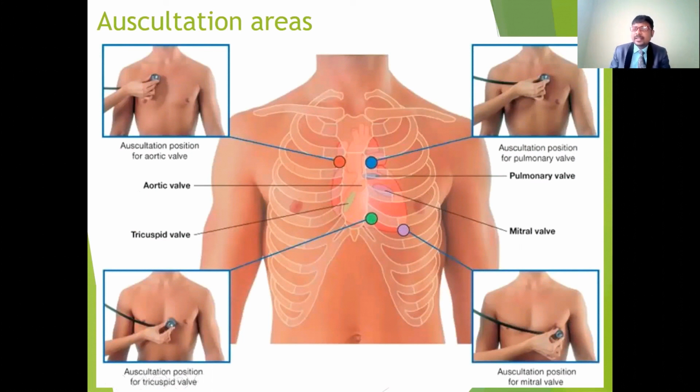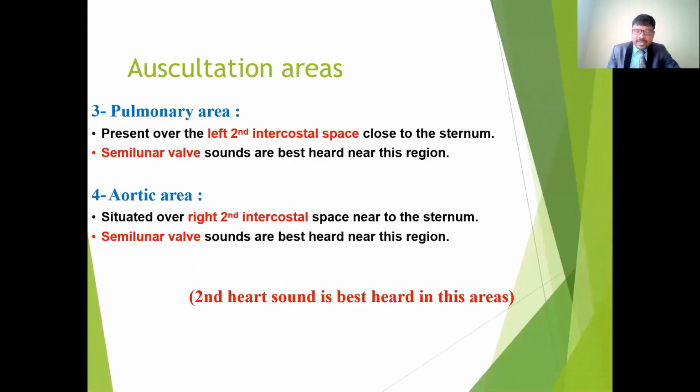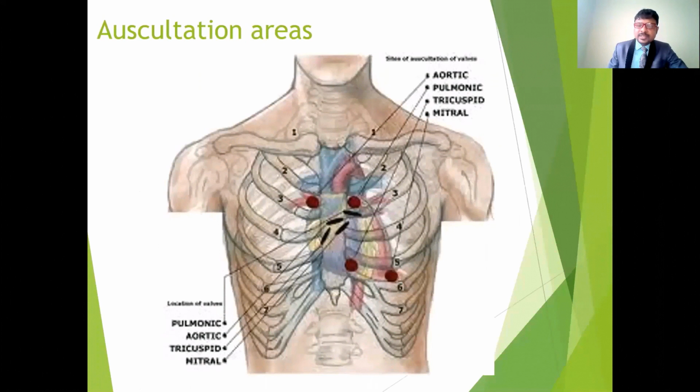We can hear the first heart sound and also the second heart sound. The second heart sound is best heard in these areas, especially in the right second intercostal space and the left second intercostal space, at the pulmonary area as well as the aortic area. So these are the auscultation areas of the heart, for the first and second heart sounds. That's all about the auscultation of the heart sounds.